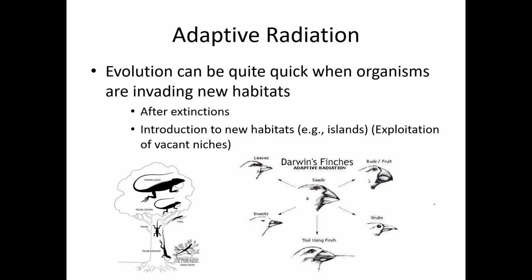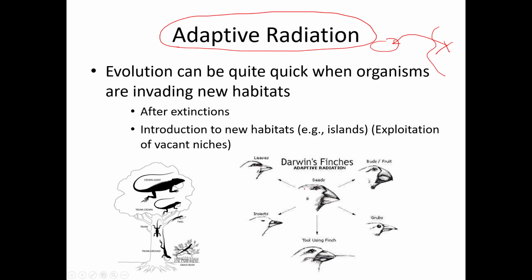Another kind of sympatric speciation is called adaptive radiation. And actually, you could consider this almost a form of sympatric and allopatric, I guess, depending on how you think about it. But the important thing is the concept of adaptive radiation. So this is when you have a population on the mainland, like in South America here, and over here is an island, and some of these end up out here on the island, kind of like the finches in the Galapagos.